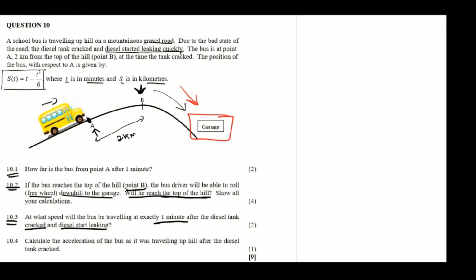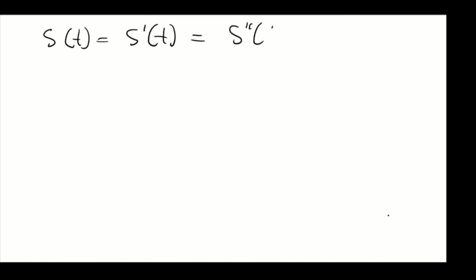So 10.4: calculate the acceleration of the bus at which it is traveling uphill after the diesel has cracked. So we still know that the diesel cracked immediately after 1 minute, right? But in this case, we might not need to know the time. As I said earlier, if this is a distance of t, you find the first derivative of t, then you find the second derivative of t.